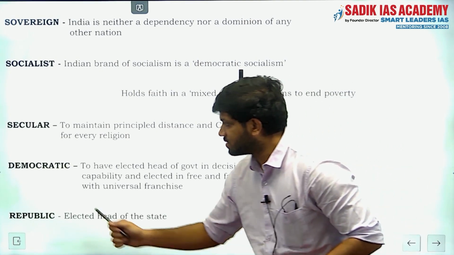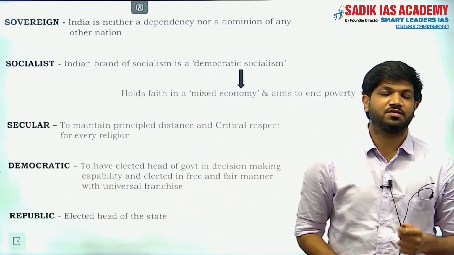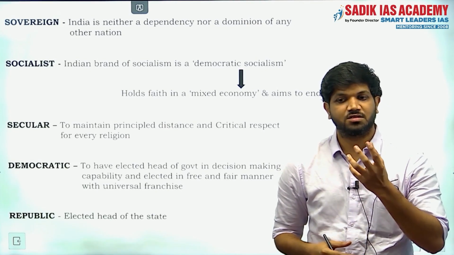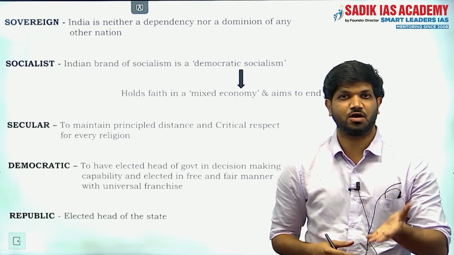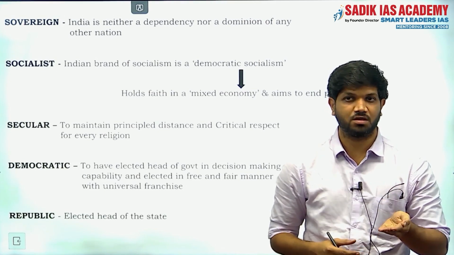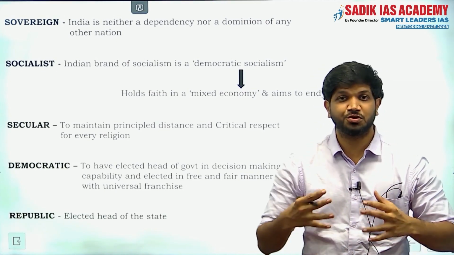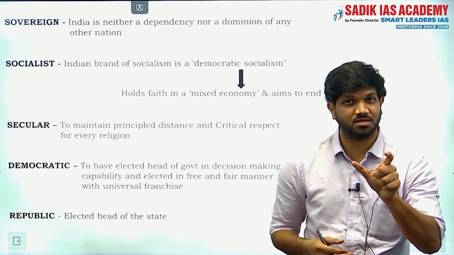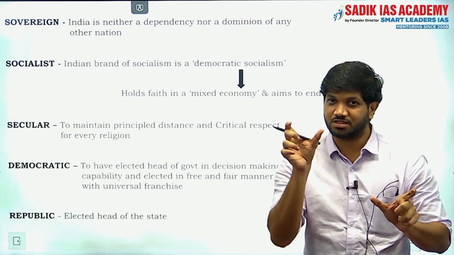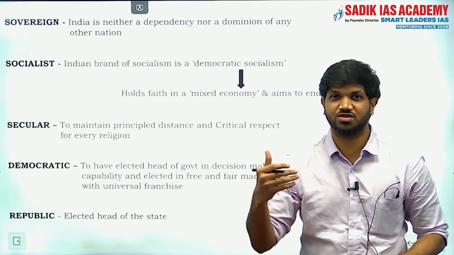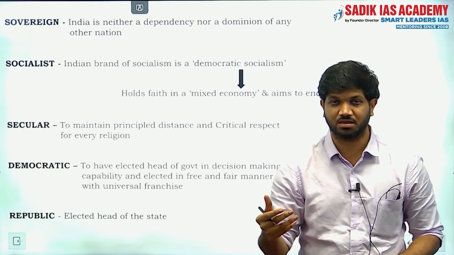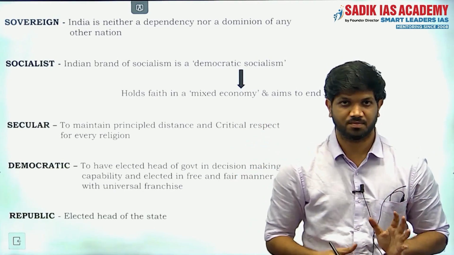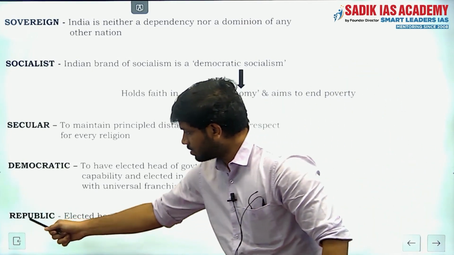The next word is democratic. When a nation is qualified as a democratic country, it means the head of the government is elected by the people in a free and fair manner and should decide everything for those people. The words free and fair manner are important, and the decisions which the head of the government makes should be by an elected one. Then it is called a democratic state. And then what does the word republic mean?